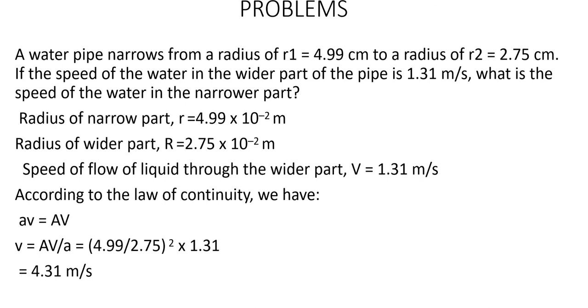So the data given: we are writing the radius of the narrow part as small r, that is equal to 4.99 centimeter. That can be converted into meter, so 4.99 into 10 raised to minus 2 meter. Similarly, the radius of the wider part is given as R2, but here we are writing it as capital R, that is equal to 2.75 into 10 raised to minus 2 meter.